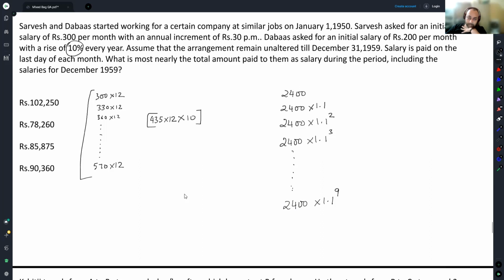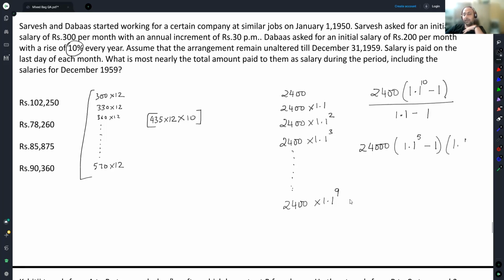Now this is a GP, the summation of which will turn out to be 2400 into 1.1 raised to the power 10 minus 1 divided by 1.1 minus 1, or you get 24,000 into 1.1 raised to the power 5 minus 1 into 1.1 raised to the power 5 plus 1.